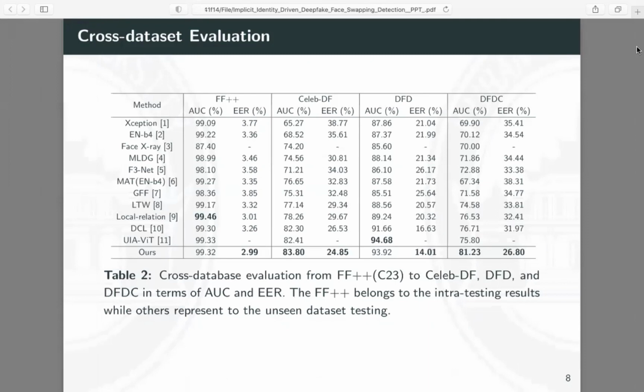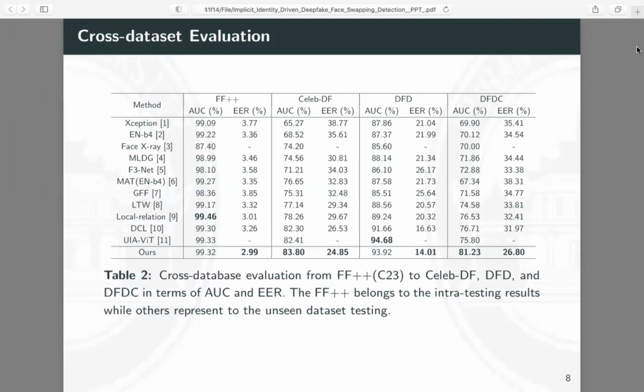From the table, we can see that our proposed IID generally outperforms our counterparts on unseen test data, even achieving significant improvements on some datasets. These gains mainly benefit from our proposed IID framework, which learns the implicit identities of real and fake samples under the guidance of EIC and IIE.